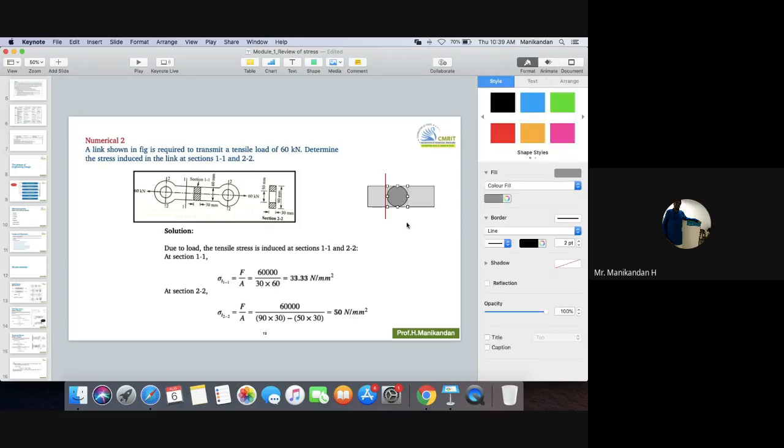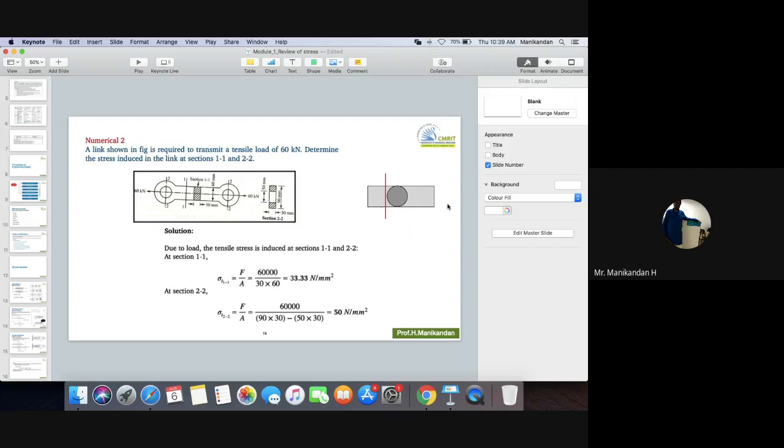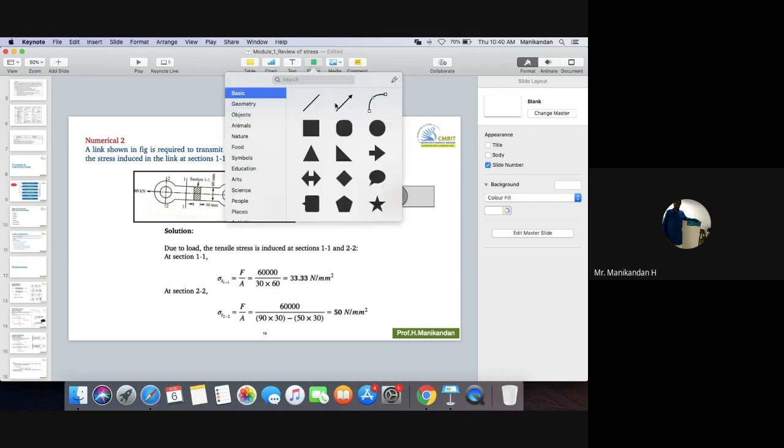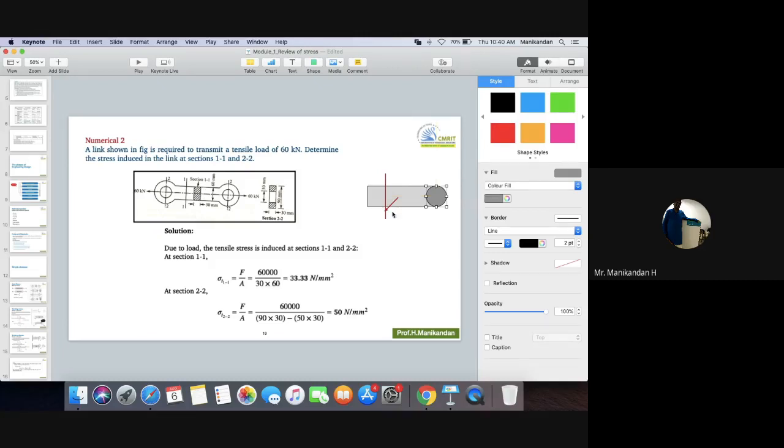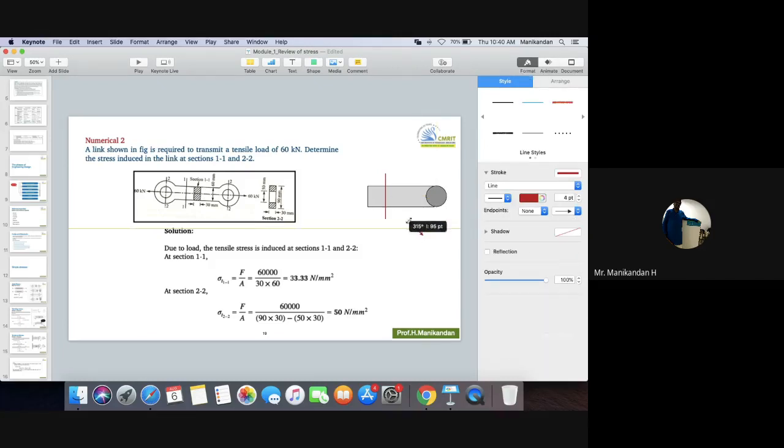Now if you see here, the cross section is a circle, but if you see from here, you actually have length and thickness, no? Then you should apply b into h. Why am I putting pi by 4 d square? That depends upon the cross section. Your load is there, no? Some load is acting here, right? So that is acting like this. This circle at the end will be like this, right? So that load is acting at the center of the circle in this way.